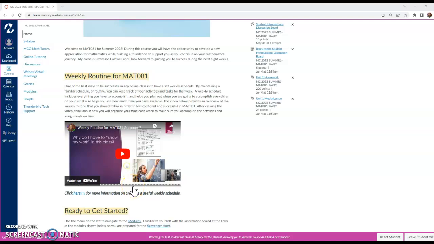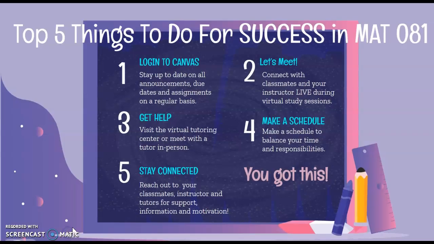And then if you need more help budgeting your time, if you've never made yourself a weekly schedule, I have a link right here that gives you a template, and it's really nice so you can plan out literally every hour of every day or block out certain time for you to make sure that you're getting your assignments completed. So I hope you utilize those resources to be successful.